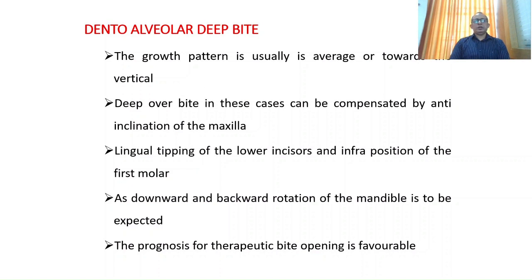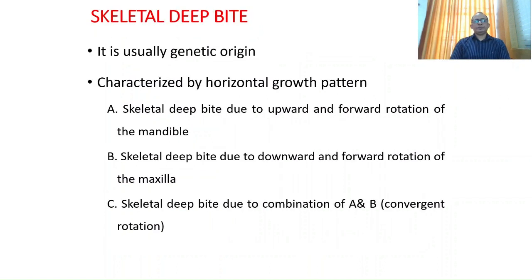Dento-alveolar deep bite: the growth pattern is usually average or towards the vertical. The deep overbite in these cases can be compensated by anti-inclination of the maxilla, lingual tipping of the lower incisor, and infraposition of the first molar. A downward and backward rotation of the mandible is to be expected. The prognosis for therapeutic bite opening is favorable.